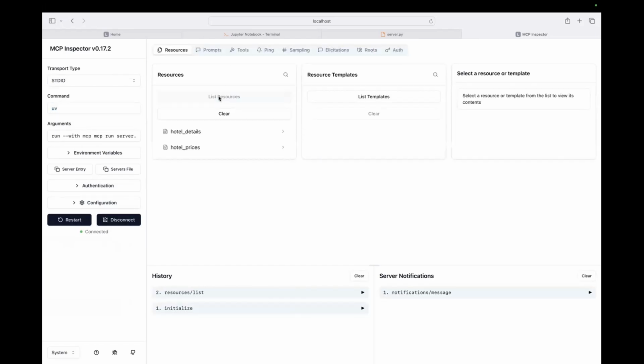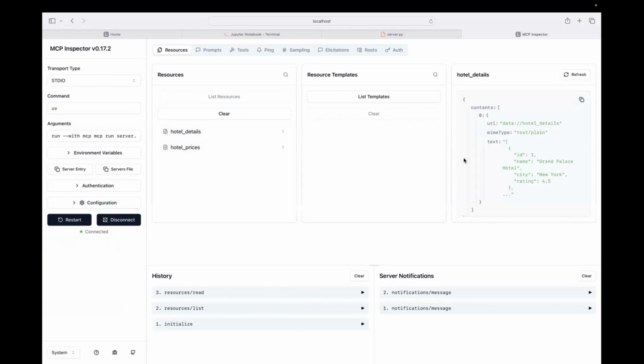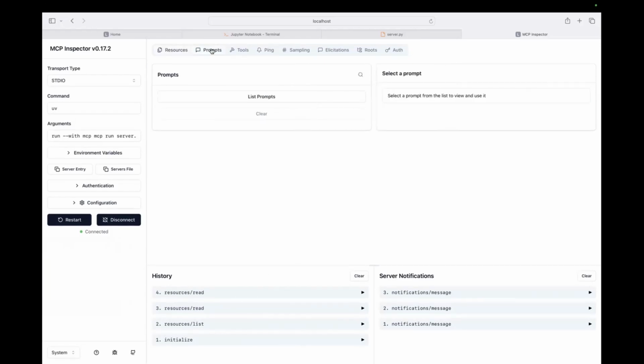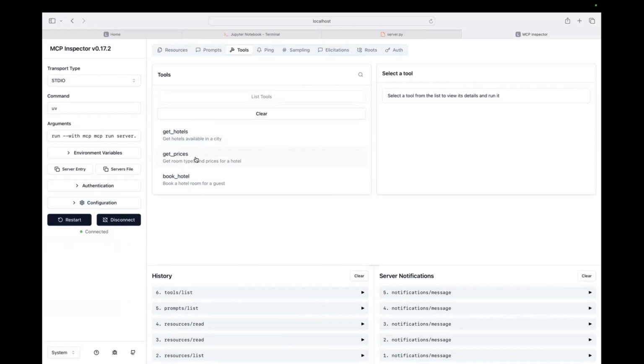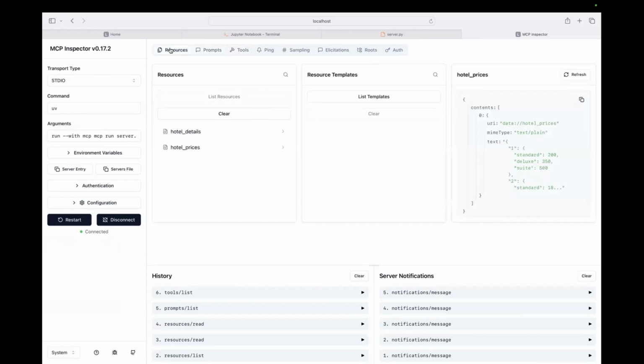Here is where you list resources. Here is where your resources are: hotel prices, where you're getting prices. And here is where your prompts are. List prompts: we had designed two prompts. And list tools: get hotels, get prices, book hotel room for a guest. These are the tools that we had designed, like get hotels available in a city. So our MCP server, we had built it successfully. Till here everyone is clear, right? We'll go on integrating it now.